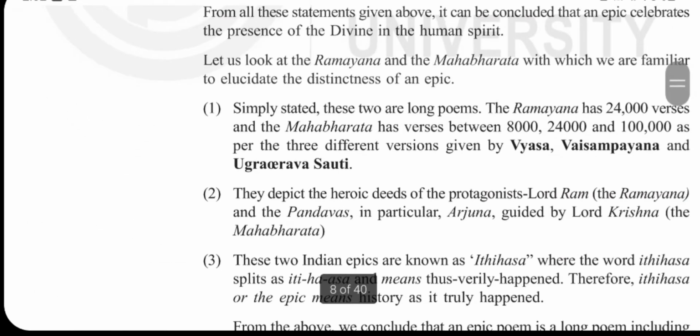Also, let us look at the Ramayana and Mahabharata, which are the common familiar epics for us, to show how distinct an epic can be. Simply saying, both the Ramayana and Mahabharata are long poems. The Ramayana has 24,000 verses and the Mahabharata has 8,000, 24,000, or 1 lakh verses in its three versions, because many writers have attempted it after the original one.